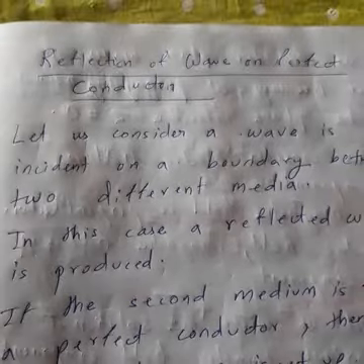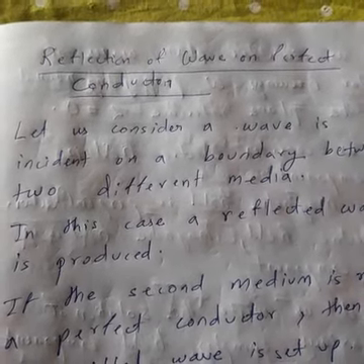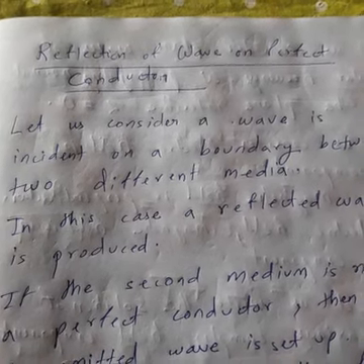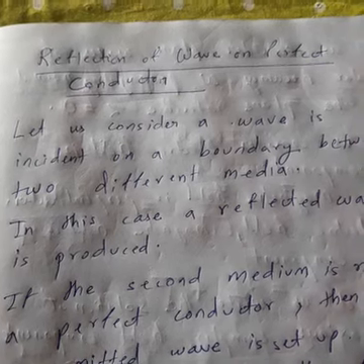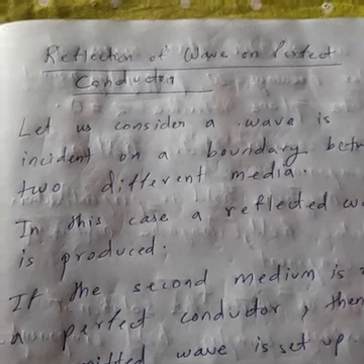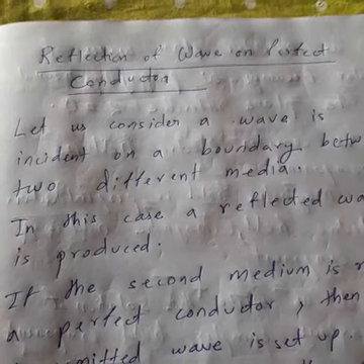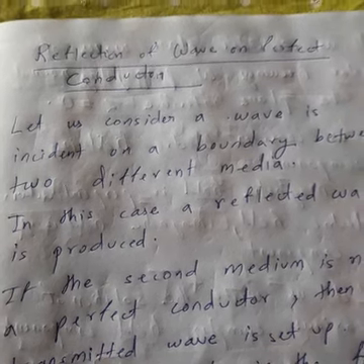Before going into this, let us simply see what happens when a wave is propagating in two mediums. Let us first take the general case: simply two mediums, put a wave, and see what happens there. Let us find the value of the electric and magnetic fields.